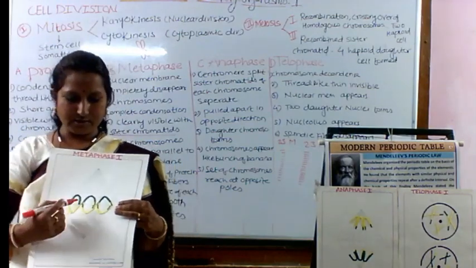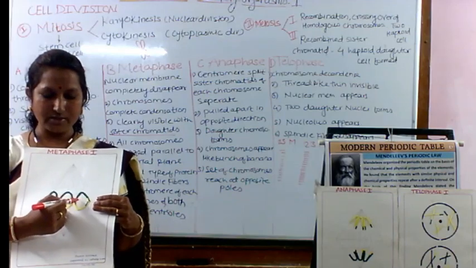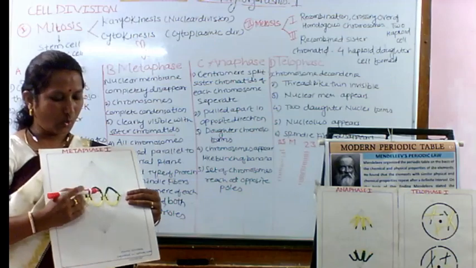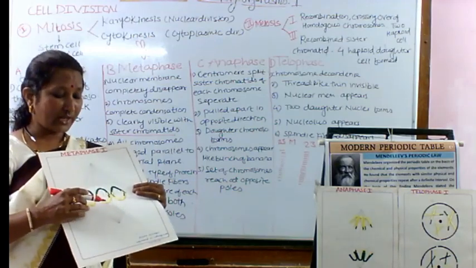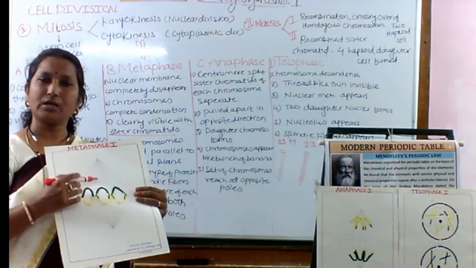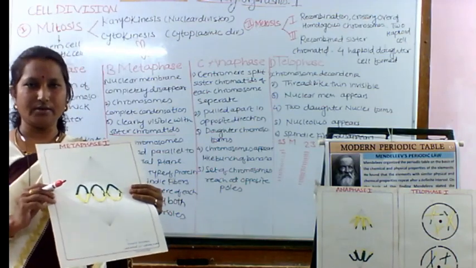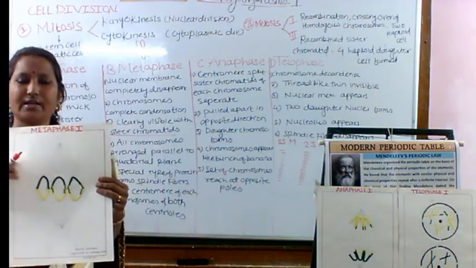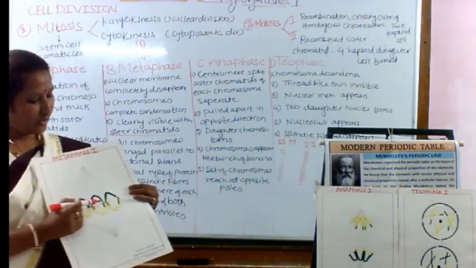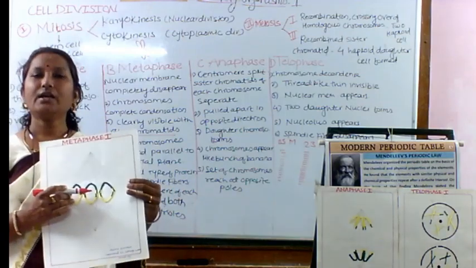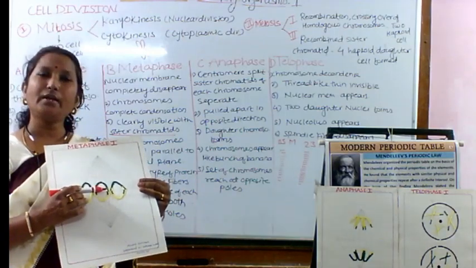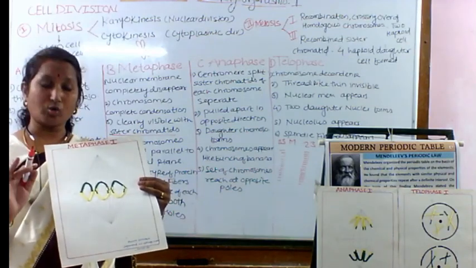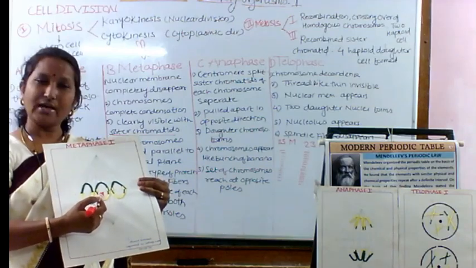Just like in mitosis, all the chromosomes along with the sister chromatids come to the equatorial plane, or the center of the cell, and the centromeres join with the spindle fibers. Even in metaphase, we are able to see some genetic combination taking place with some of the chromosomes, not all chromosomes.